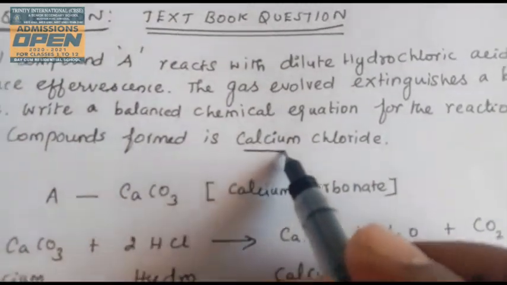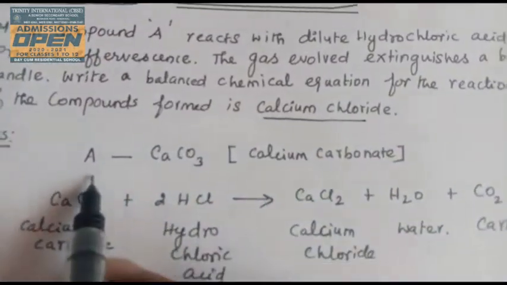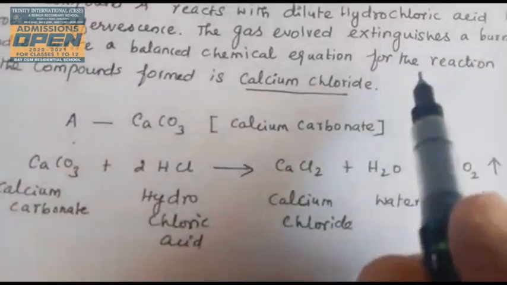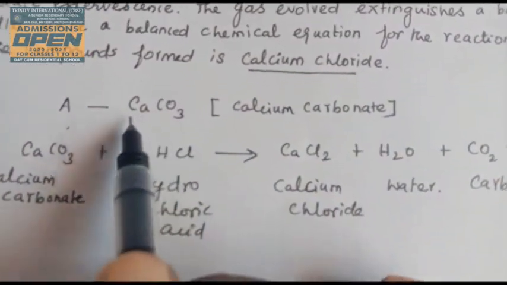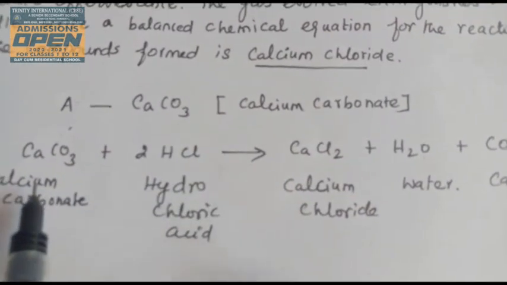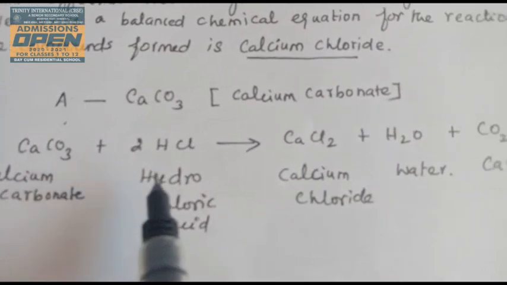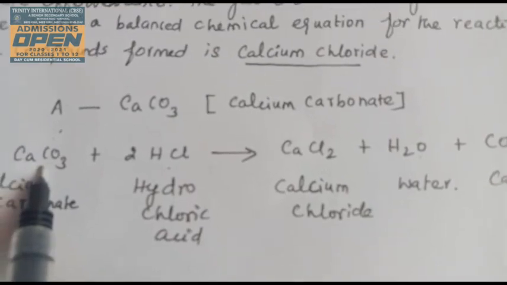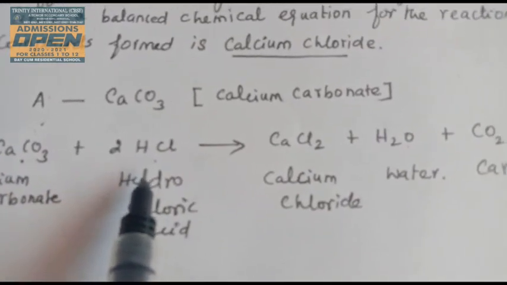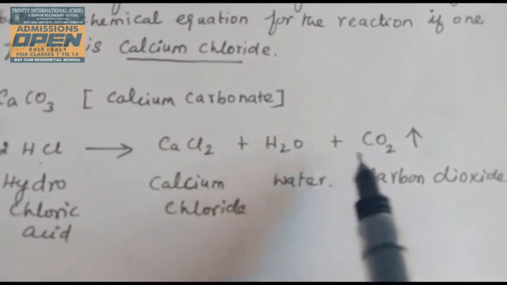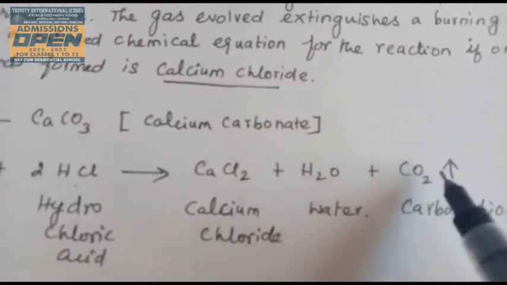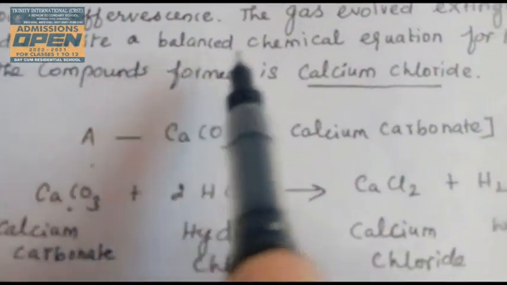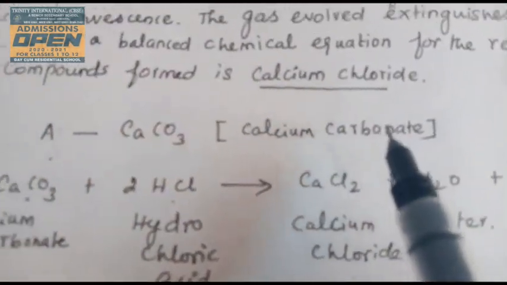Here, what is the clue? Calcium chloride formation. Now the answer: the metal carbonate is calcium carbonate, because extinguishing a burning candle means carbonate is present. The equation: calcium carbonate, CaCO3, reacts with hydrochloric acid to form calcium chloride, a water molecule, and carbon dioxide is released. This carbon dioxide is responsible for extinguishing the burning candle. This is the main textbook question.